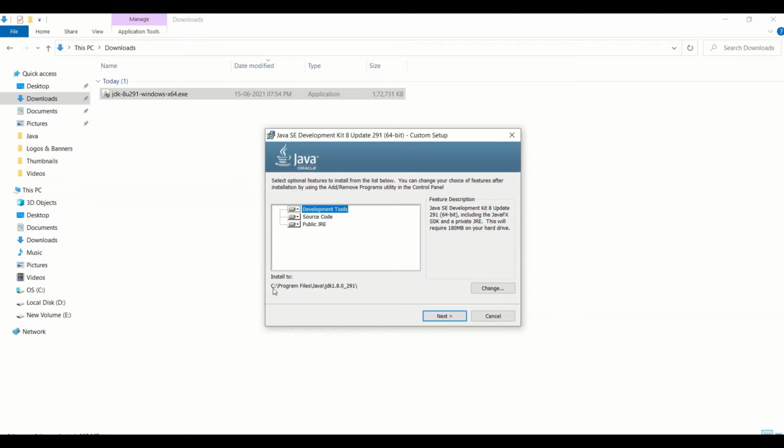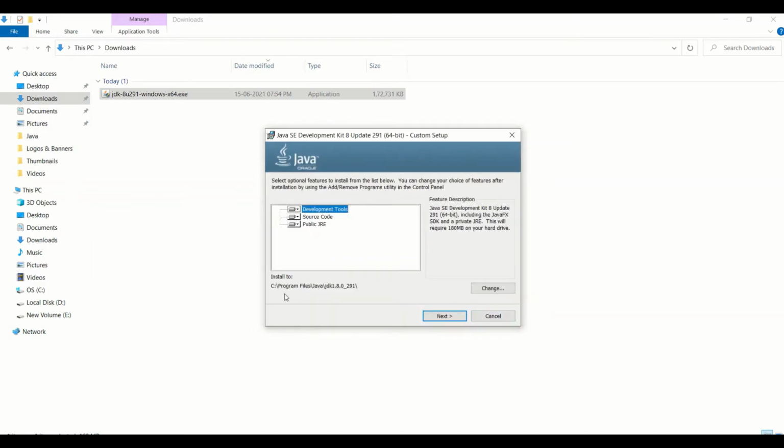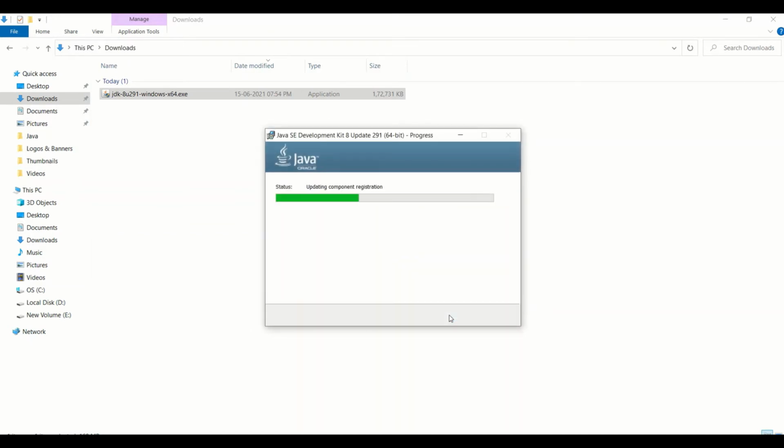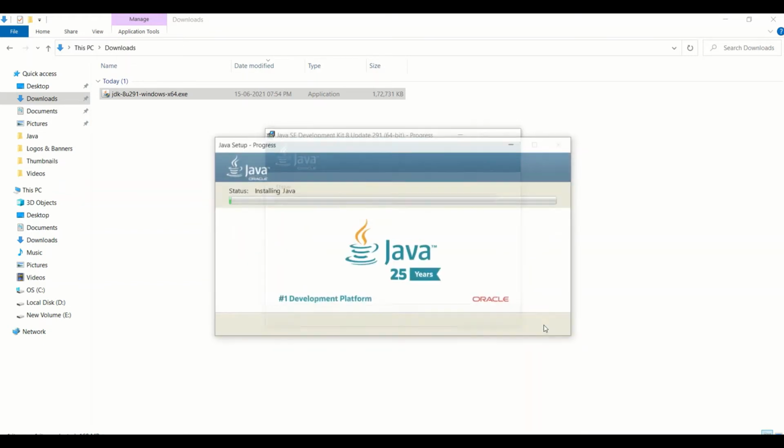So this one here is the default path, which is picked by the system to install JDK. If you don't want to install the JDK in this path, you can change it from here. For now, I'll go ahead with the default one. So this option is asking for the default location of JRE installation. So I'll go ahead with the default, which has been picked by the system itself. You can provide the path as per your requirement as well.